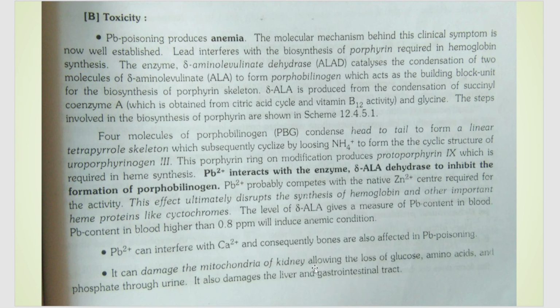The kidney is very important for the selective absorption of glucose, amino acids, phosphate, etc. But because lead is affecting the mitochondria of the kidney, effective absorption will not take place. That is, all the essential minerals will go out of the body through urine. And it can also damage your gastrointestinal tract, where absorption takes place.